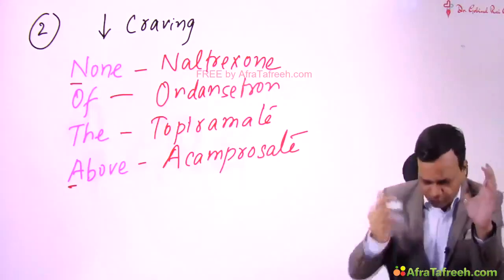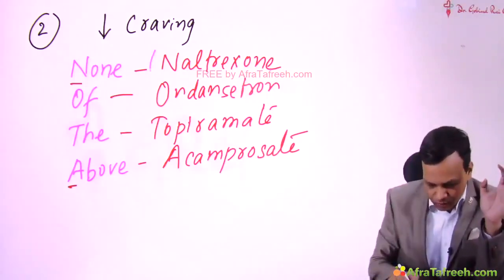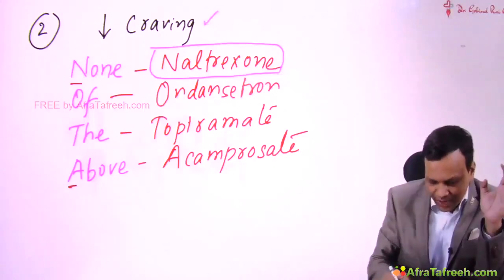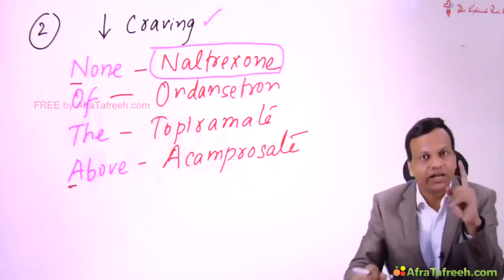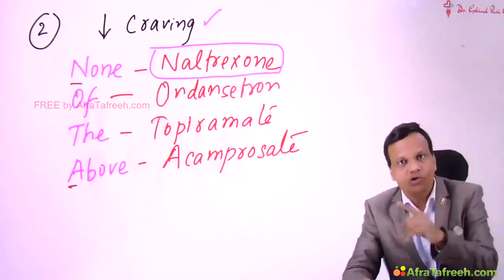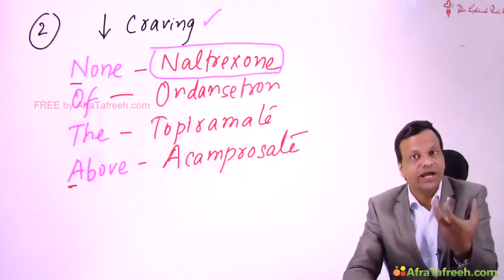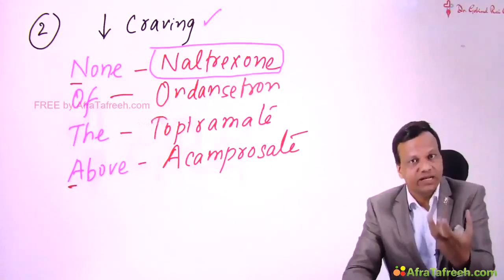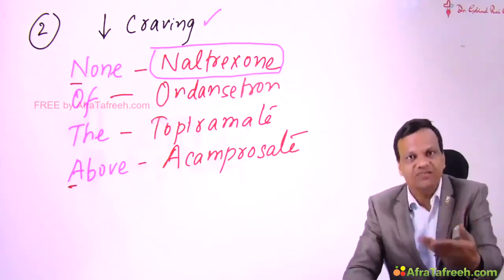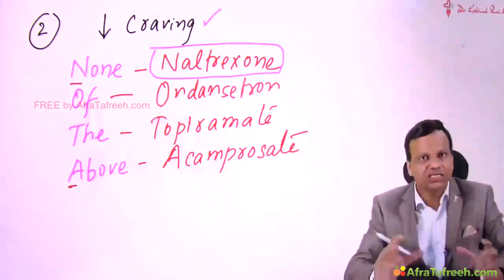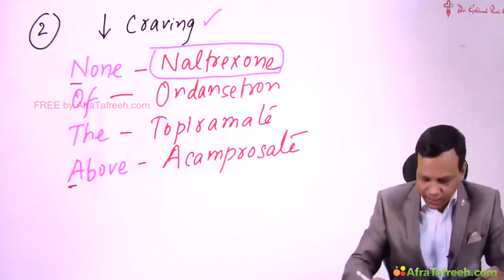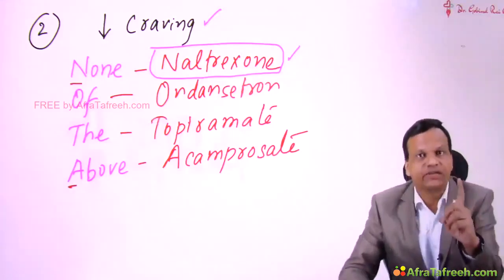But be very careful. Naltrexone is used to decrease alcohol craving, but naltrexone cannot decrease opioid craving. Remember, it is an opioid antagonist. So when we give naltrexone, it will rather precipitate the withdrawal symptom. It will not decrease craving. So read carefully. Naltrexone decreases alcohol craving.